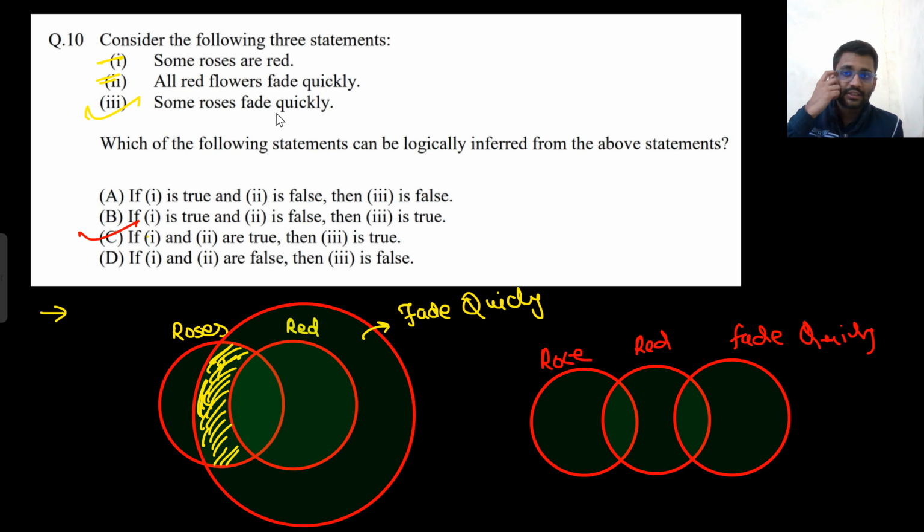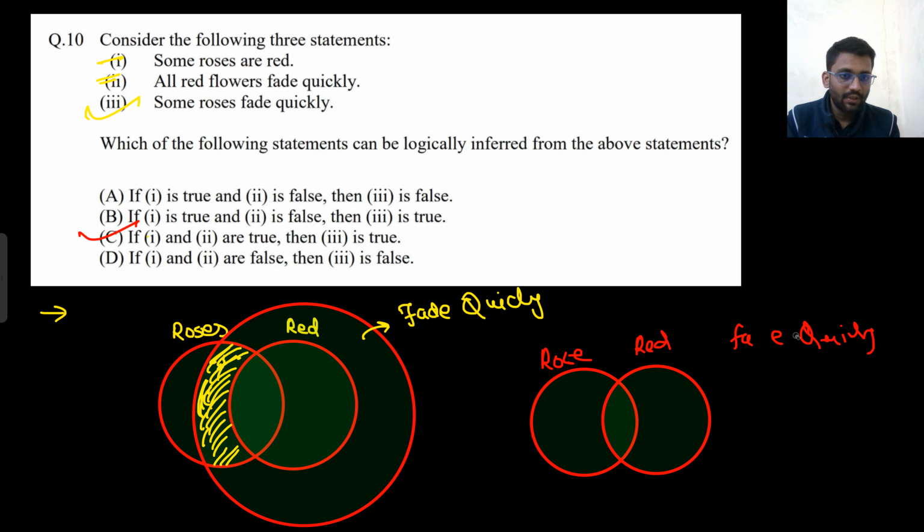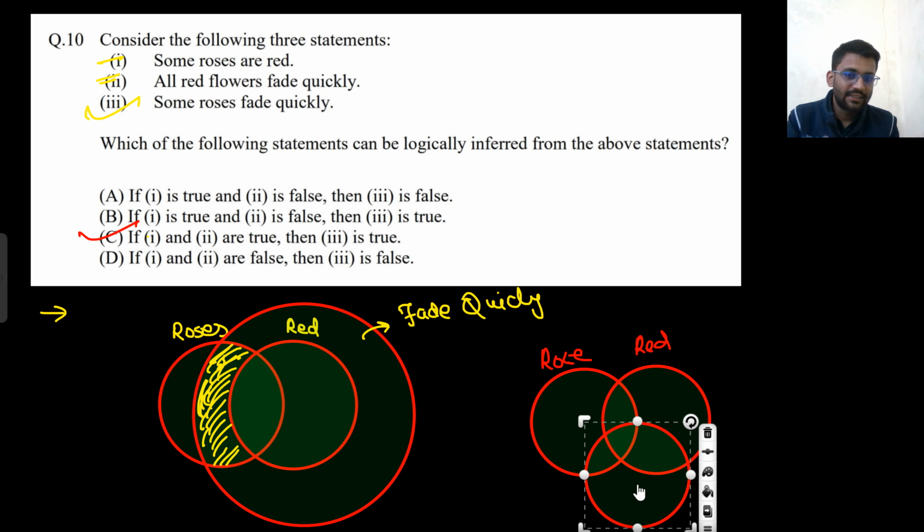So now the third option, some roses fade quickly. There is no intersection between rose and fade quickly. No intersection. So the third option would have been wrong. Okay. If one is true, second is false, then not necessary the third would be true. Not necessary. Okay. Like this could have been the case, or this also could have been the case.